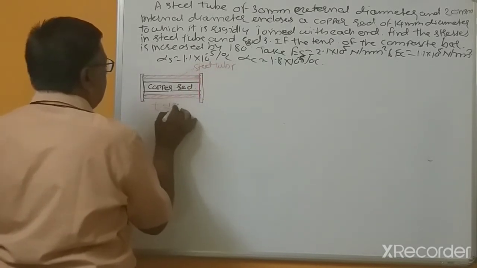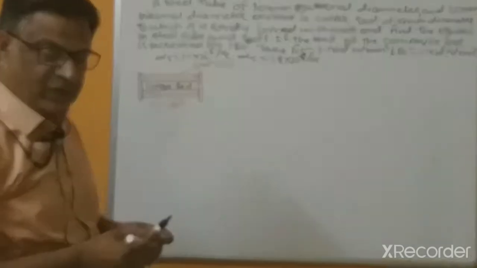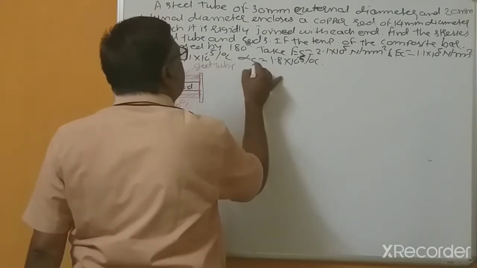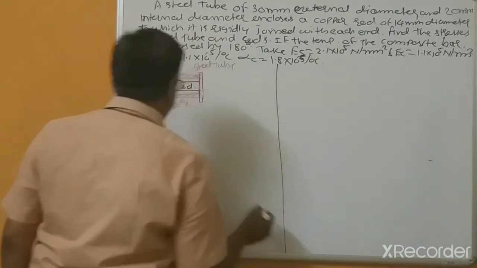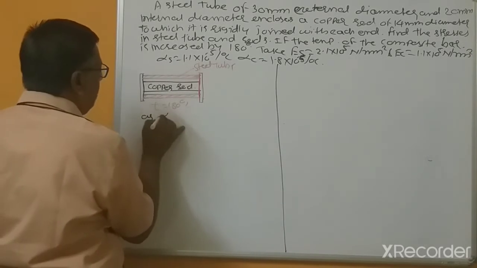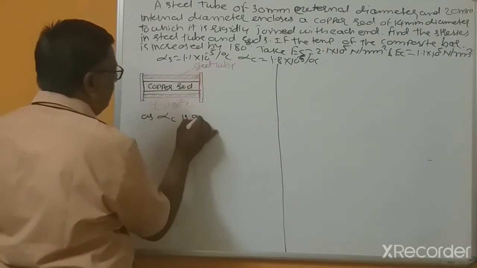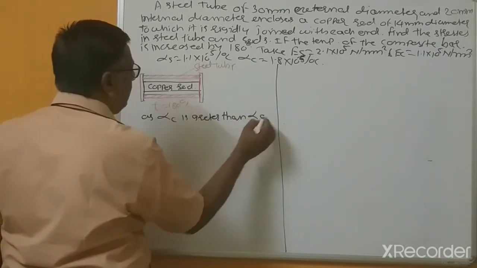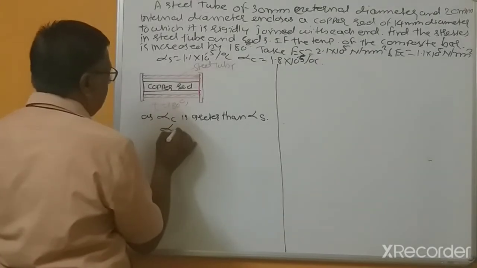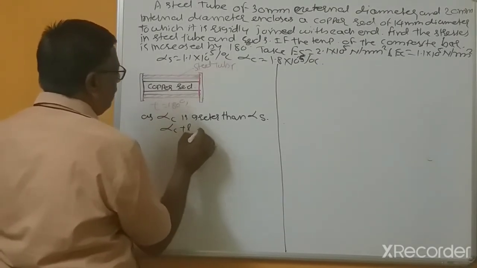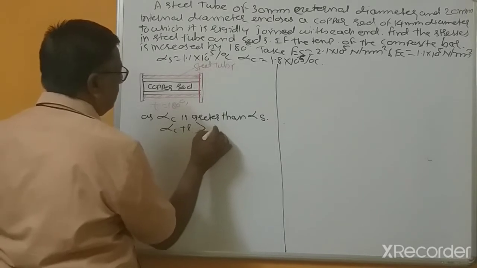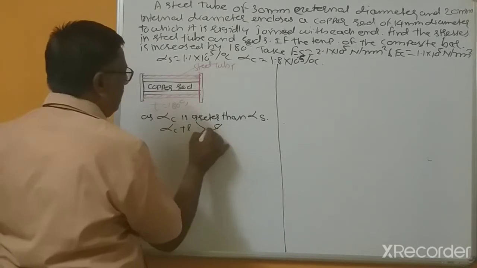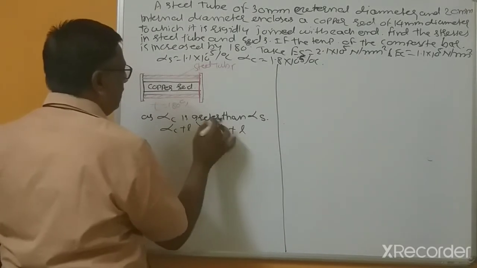T equal to 180 degrees centigrade. So as you know, alpha c is greater than alpha s, so alpha c T L is greater than alpha s T L.